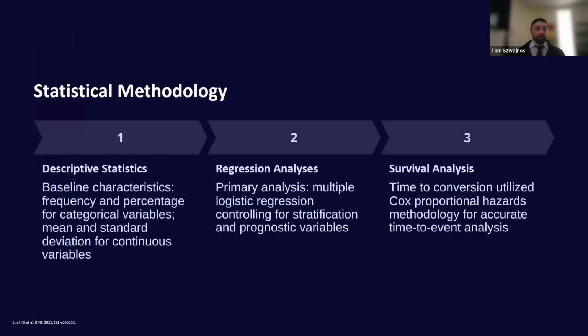And so when they did their power analysis, they looked at about a 65% conversion rate, which I would say seems pretty reasonable for Vernakalant, because if we look at our SPECTRUM trial that we talked about previously, the lower end of the confidence interval for that was around 65%. So I felt like that was pretty reasonable to use.